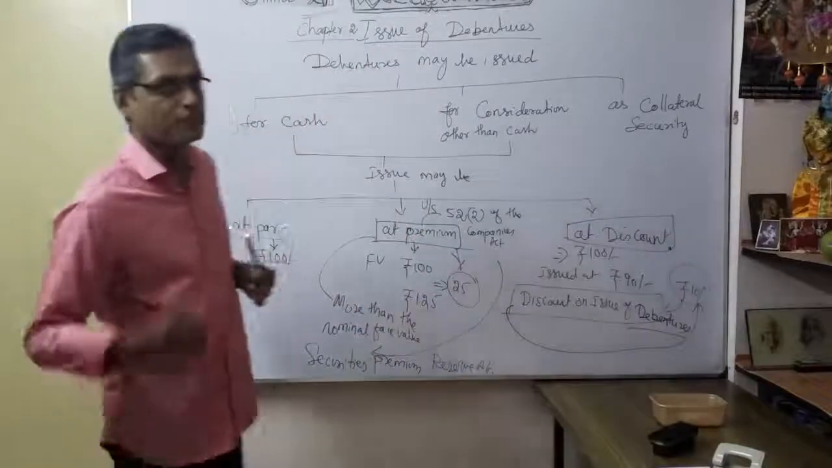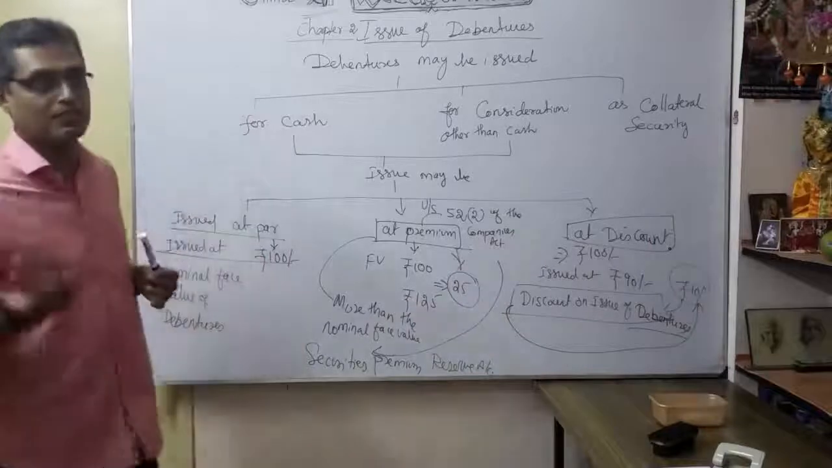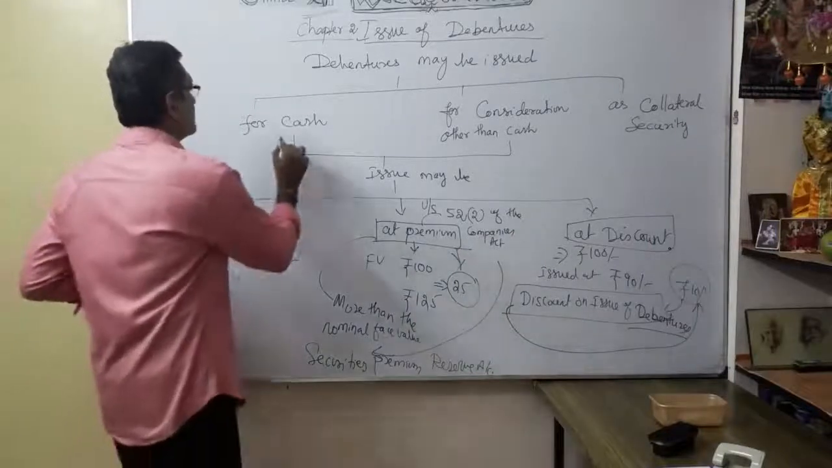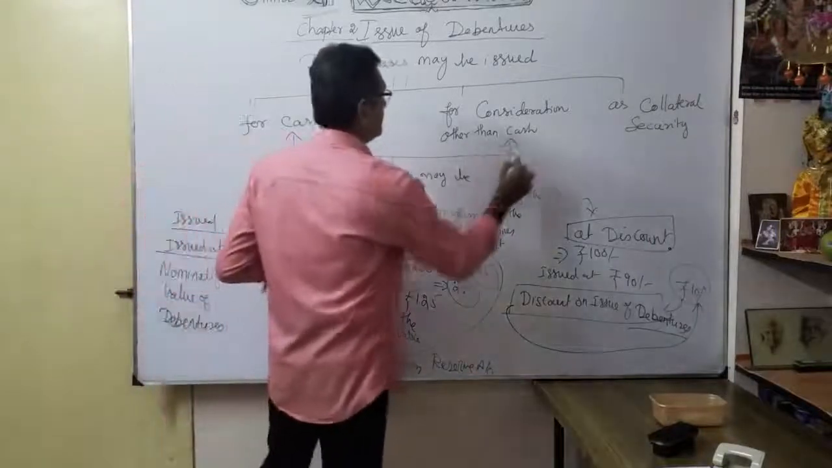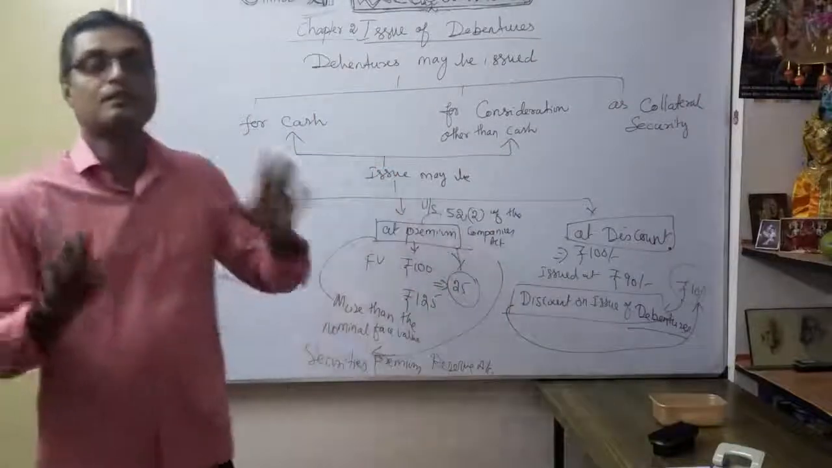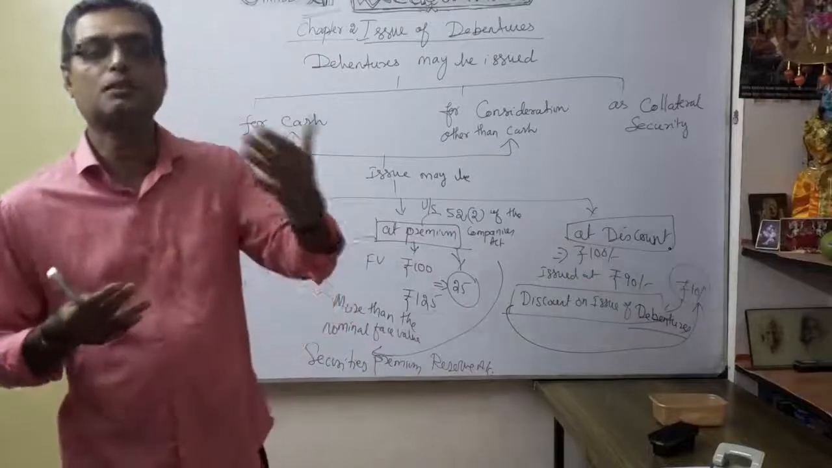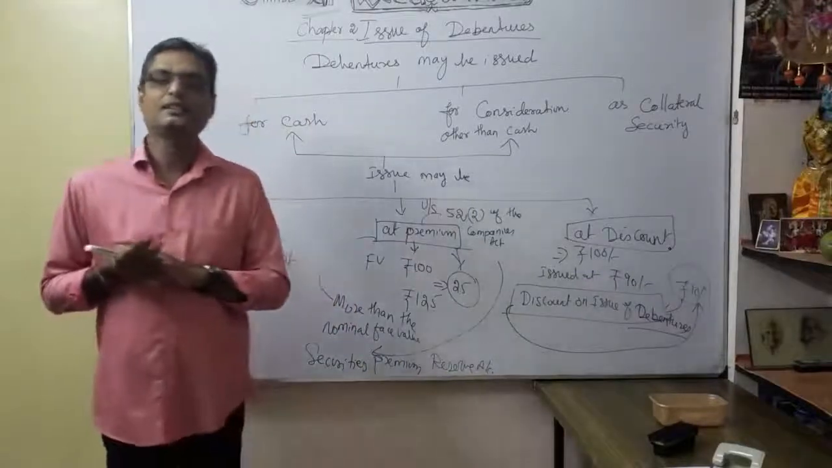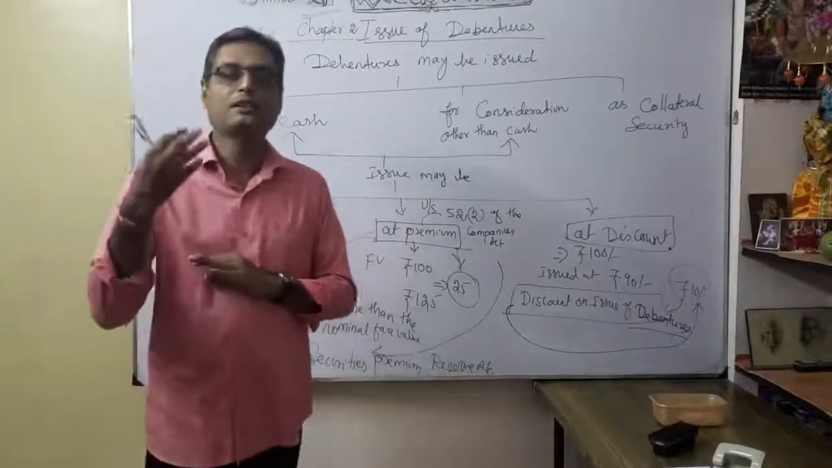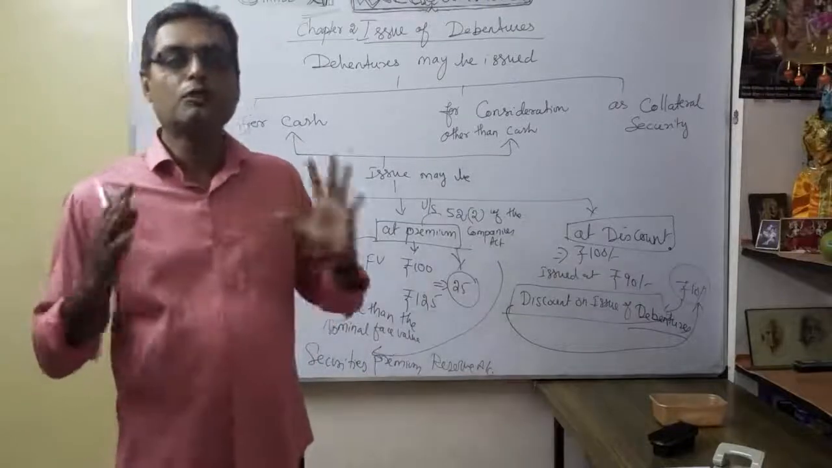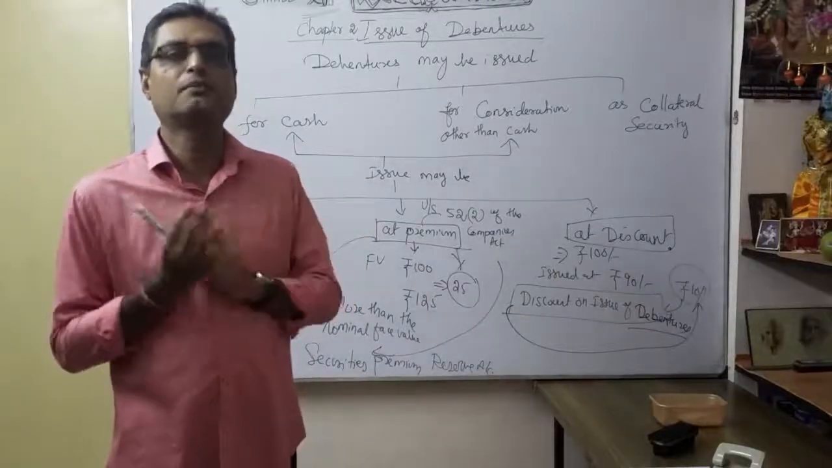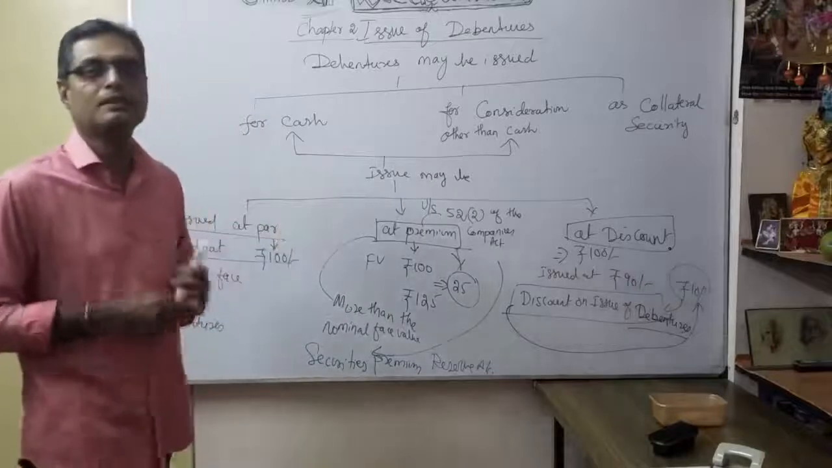Okay, so now we are going to see how we are going to post journal entries for these two, for cash and for consideration other than cash. Whenever the company collects a lump sum amount, how you are going to make the journal entry. Similarly, whenever the company collects debentures in installments, how you are going to prepare the journal entry. So that is very important. Now let's see how you are going to prepare the journal entries.